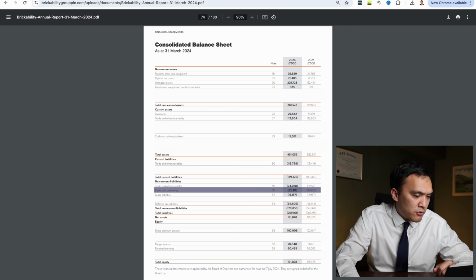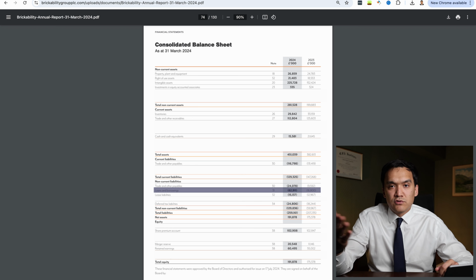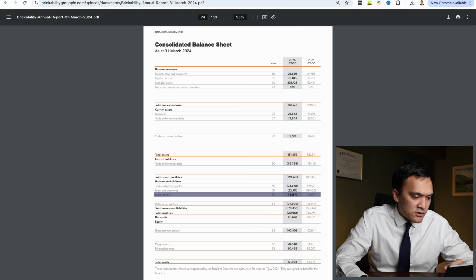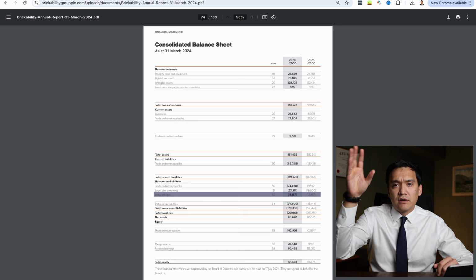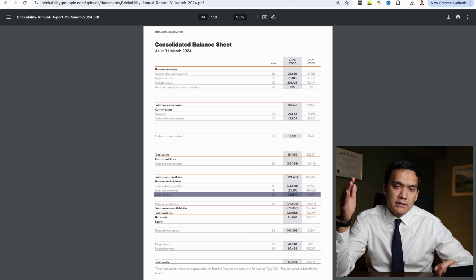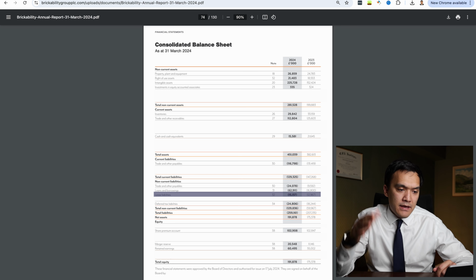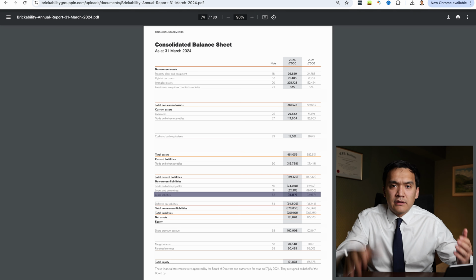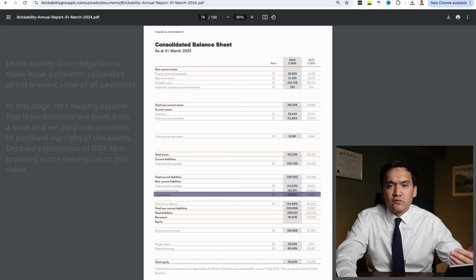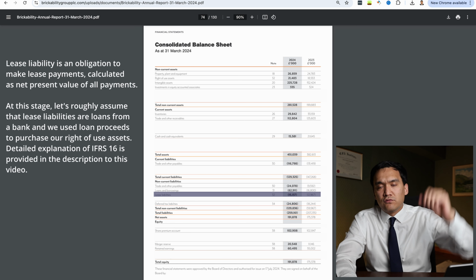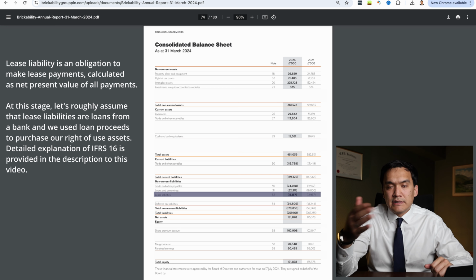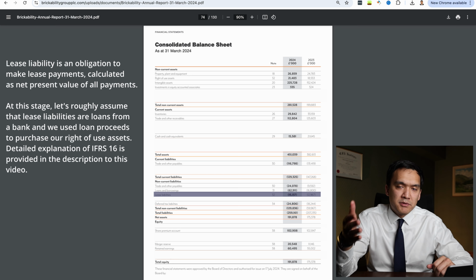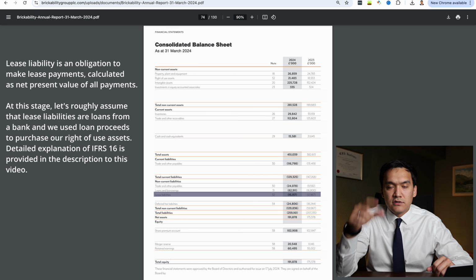And next we have loans and borrowings of 63 million. These are loans from a bank. Then we have lease liabilities of 15.1 million. And as we discussed, on the asset side we have right-of-use assets, and to balance them on the liabilities side we have lease liabilities. At this stage we can think that these lease liabilities are loans from a bank that we used to purchase right-of-use assets. And if you want to dive deeper into this, as I said, there is an explanation of IFRS 16 in the description of this video.